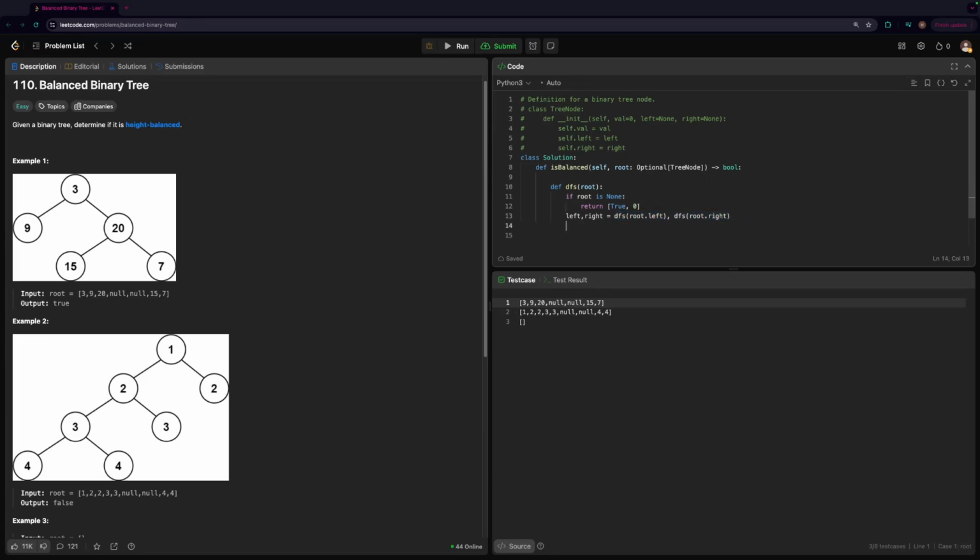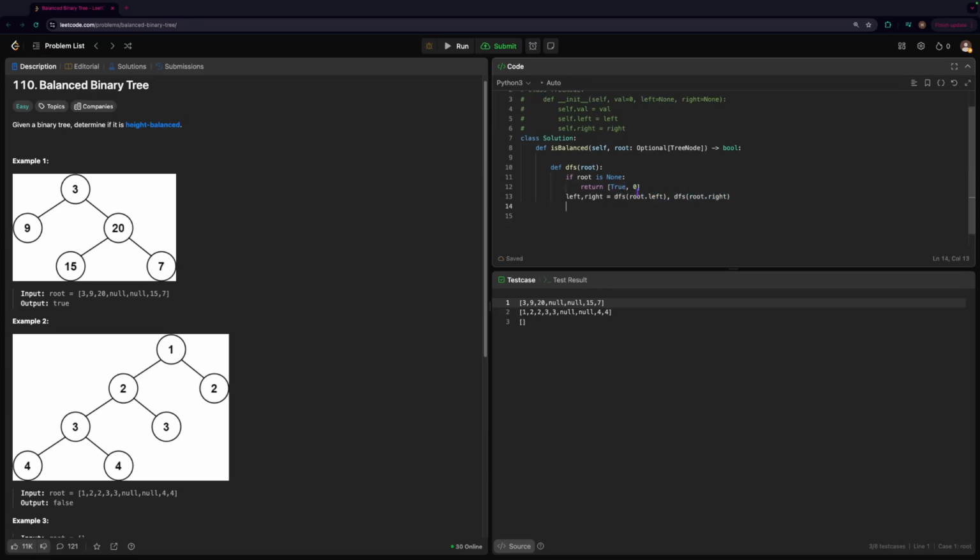So now basically we want to do two things. We want to update this height so we can send that up to the parent node, and we also want to update whether the tree is balanced so we can maintain this value right here. So let's start out with balance. Balance is going to be equal to, first of all, left 0 and right 0 have to be true,